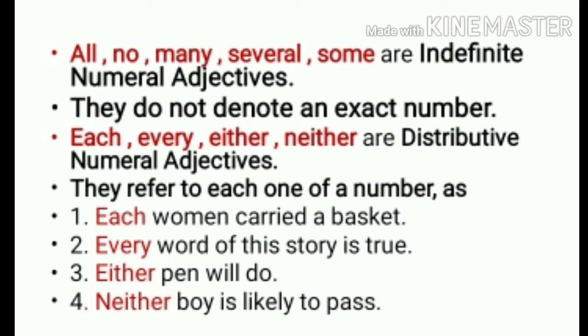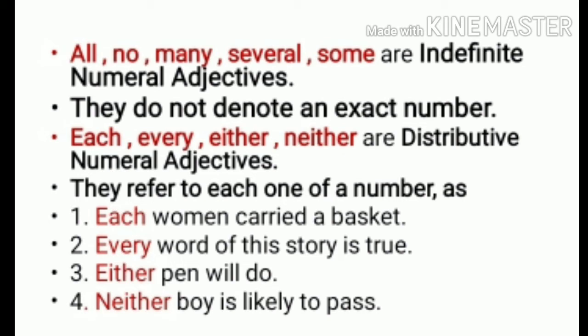Every word of this story is true. Either pen will do. Neither boy is likely to pass. So here we are talking about many and we are distributing by saying only about one from that many. So each, every, either and neither are distributive numeral adjectives.